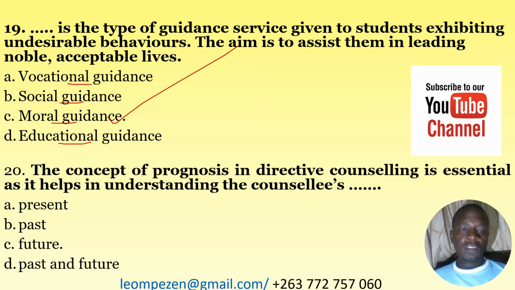Number 20. The concept of prognosis in directive counseling is essential as it helps in the understanding of the counselee's A. present, B. past, C. future, D. past and future. The correct answer here is C. So this is the concept that is used in directive counseling, and that is essential in assisting the counselor to understand the counselee's future. So number 20 is C.